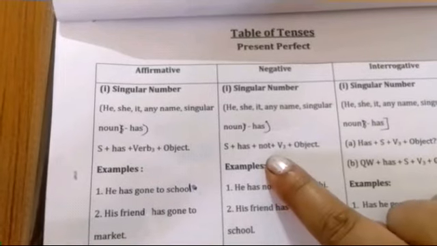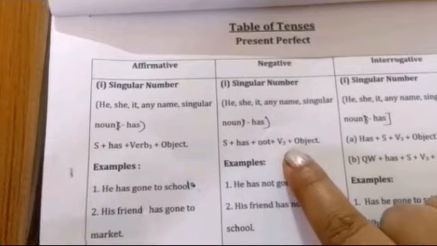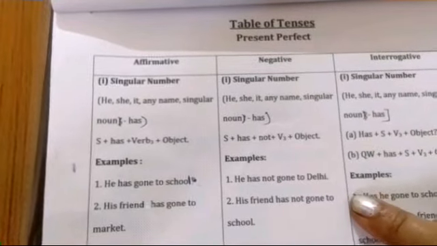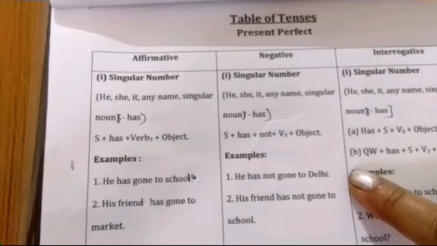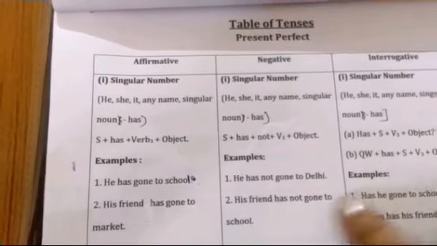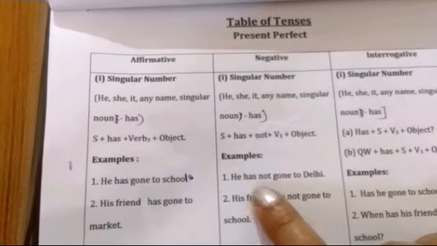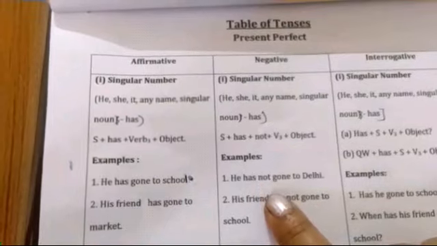So we put not between both of them, has and V third. Now these are the examples. He has not gone to Delhi. His friend has not gone to school. So we put not between them.